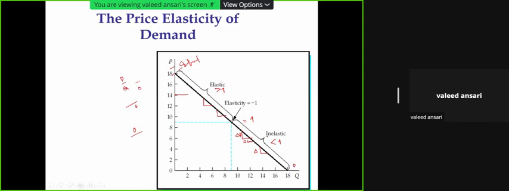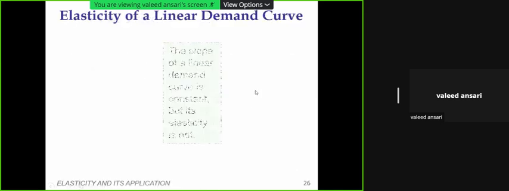Both extremes are possible. That is why one should take note of the fact that elasticity on a demand curve may vary, because the formula for calculation of elasticity has been explained here.